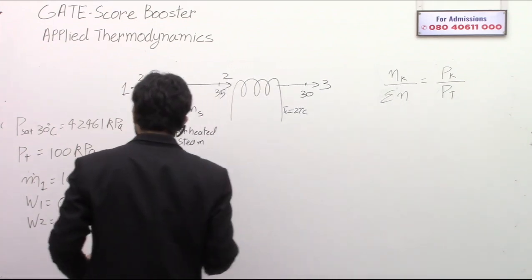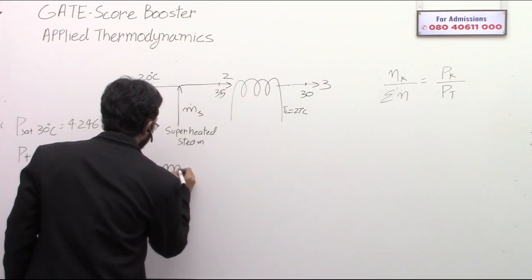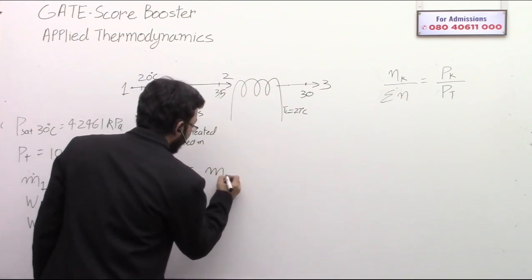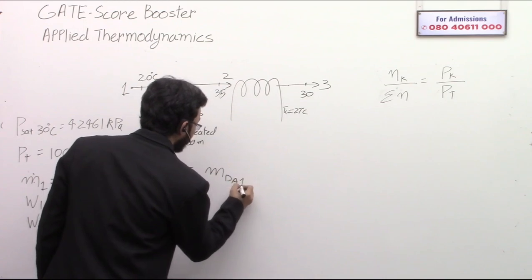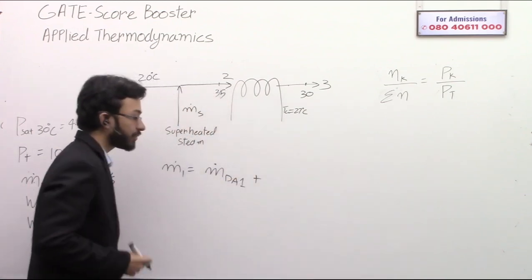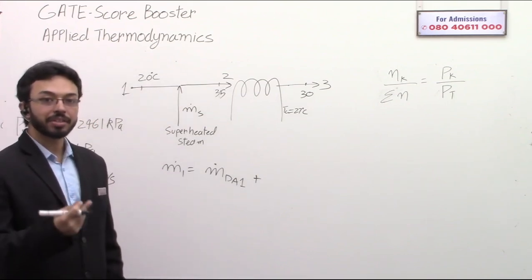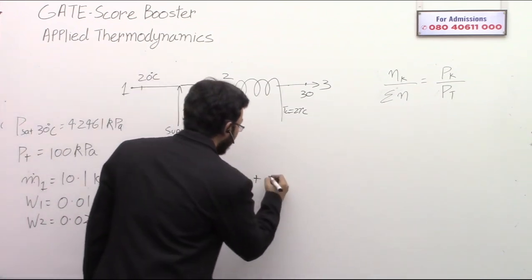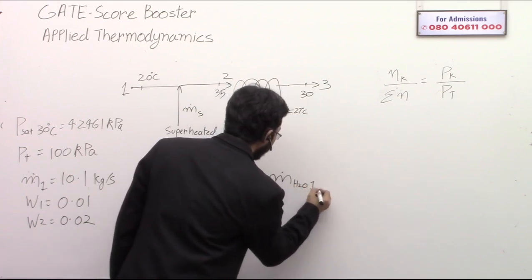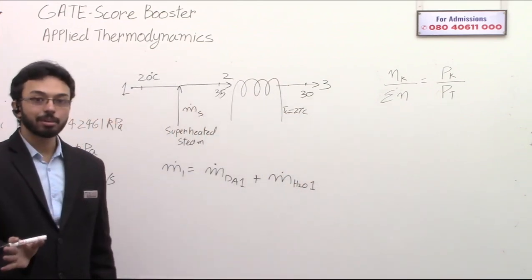I can say that this 10.1, that is m dot 1, is because of the mass flow rate of dry air at 1, plus the mass flow rate of the water vapor, that is the mass flow rate of the H2O at 1. Correct up to this part?